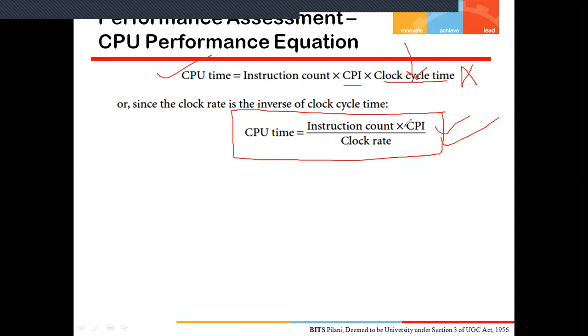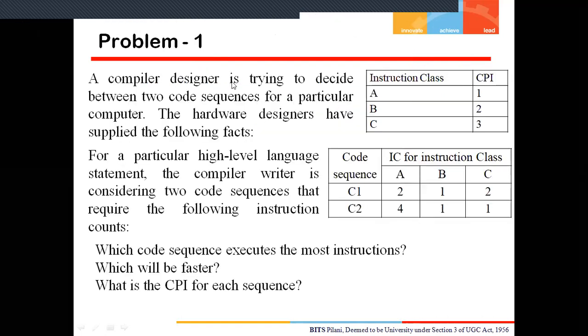How will you calculate the CPU time? So let's start the numerical problem to understand more clearly. Let's discuss the first problem.